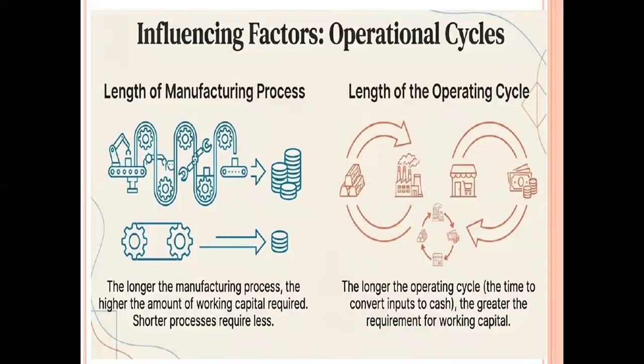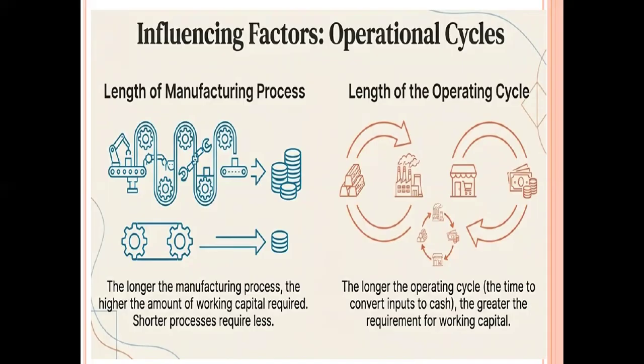Take the examples of automobile industries, cement industries, and iron and steel companies: their manufacturing process is huge compared with hotel industries or consumer product industries. If the company's manufacturing process involves a large amount of time, including many days, the working capital requirement is also high.